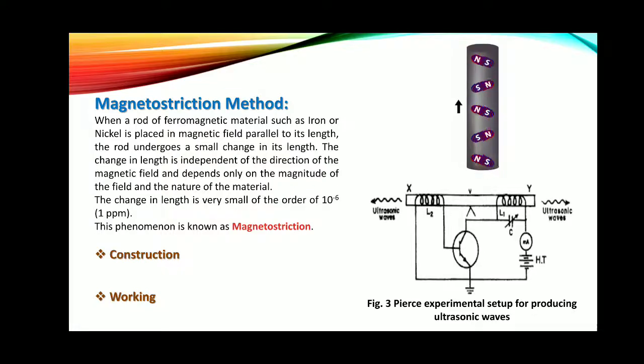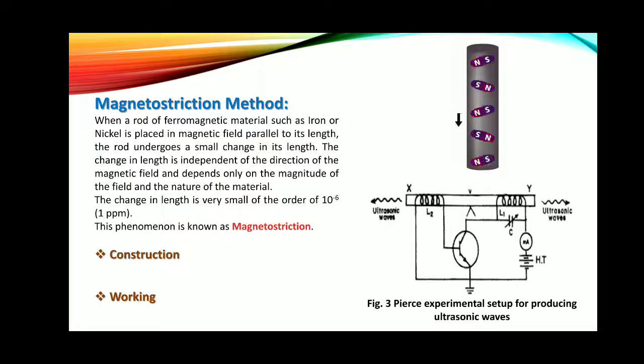As the magnetic flux changes, the milliammeter reads a maximum current. Because of this maximum current, the capacitor starts charging. Once the capacitor is fully charged, the remaining current again goes to coil L1, so again there is a change in the magnetization or magnetic flux through this ferromagnetic rod.